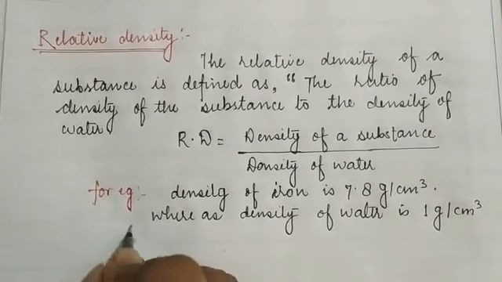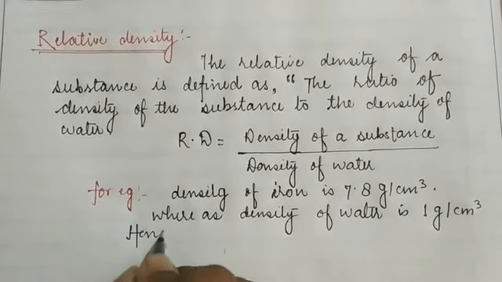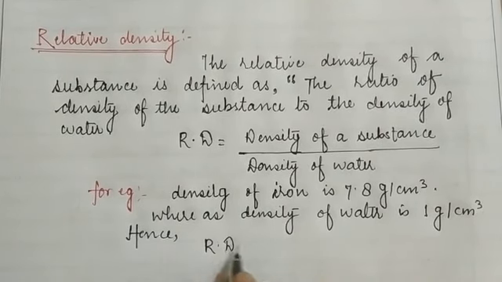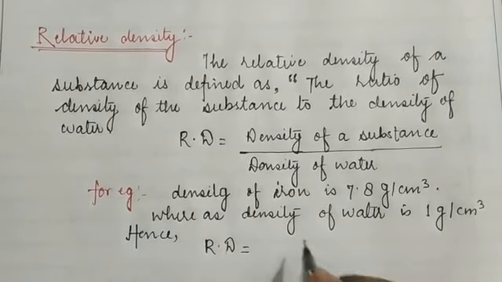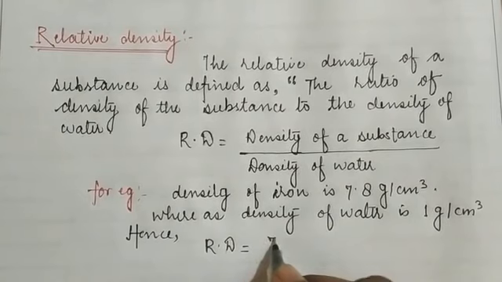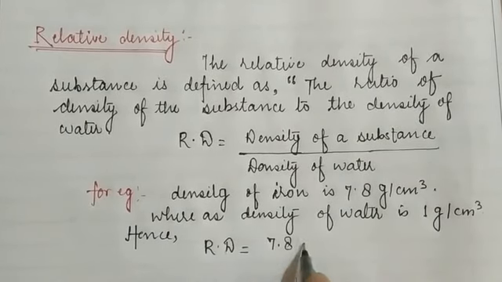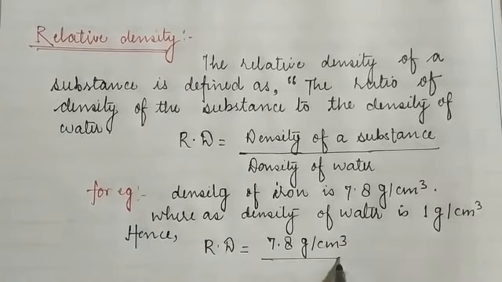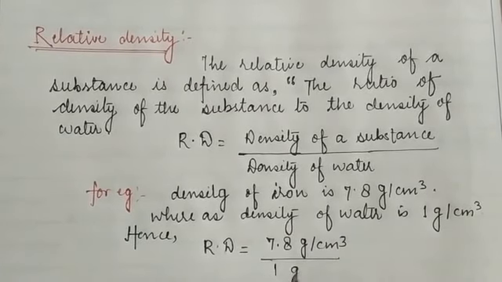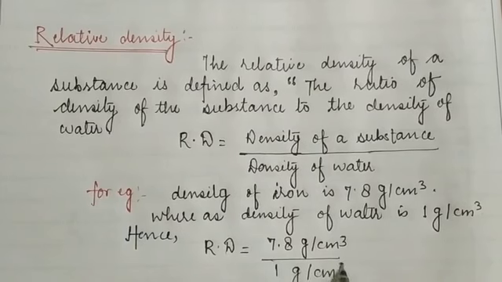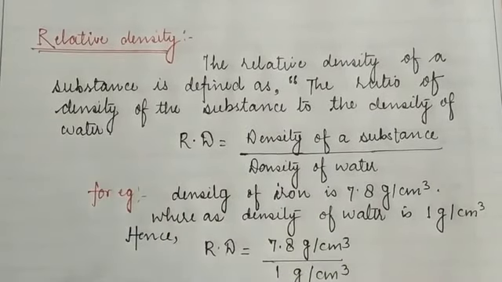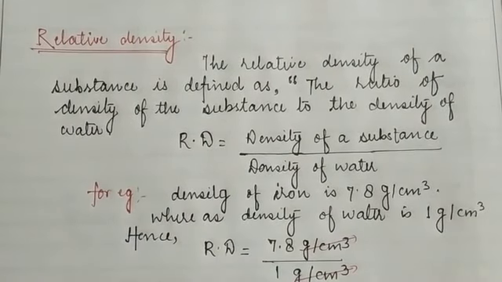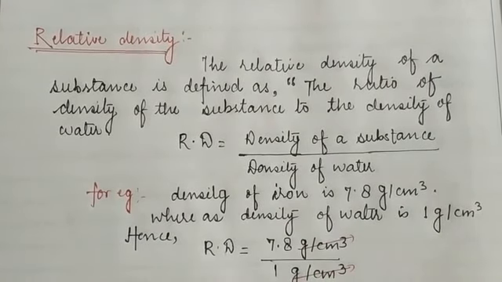So we can write that the relative density of iron to water is the density of the substance, that is iron, 7.8 gram per centimeter cube, to the density of water, 1 gram per centimeter cube. Gram per centimeter cube will cancel out with gram per centimeter cube. So we will get the relative density as 7.8.